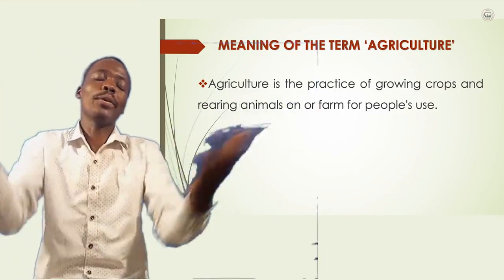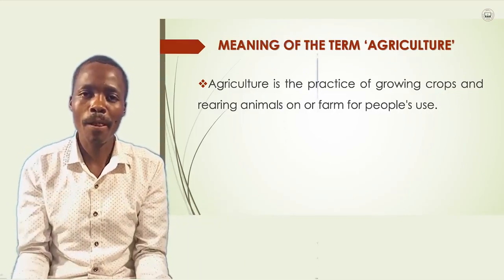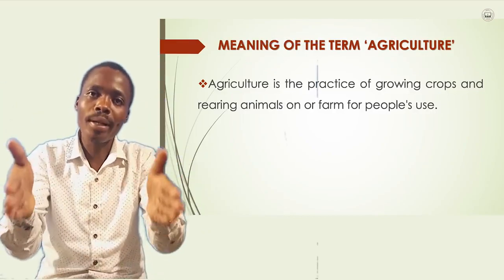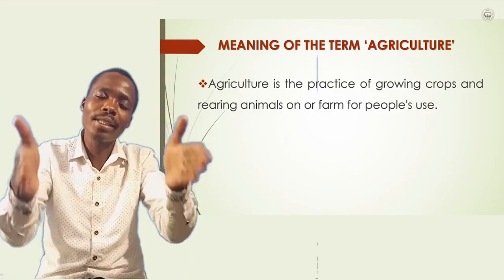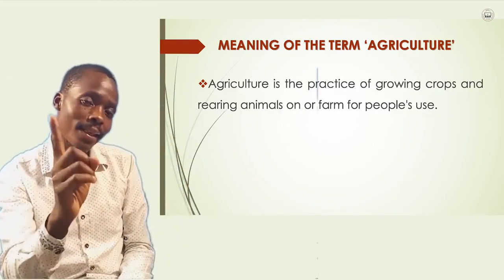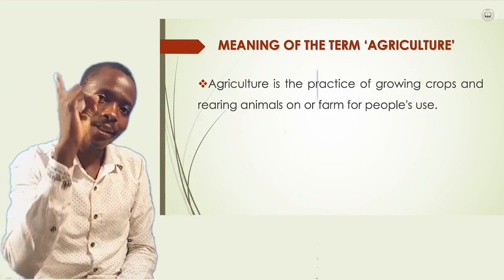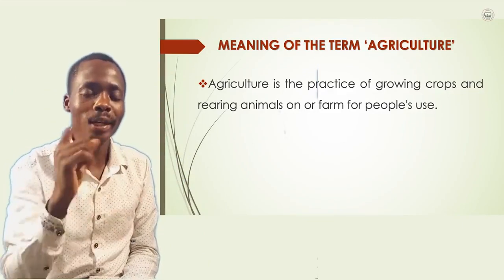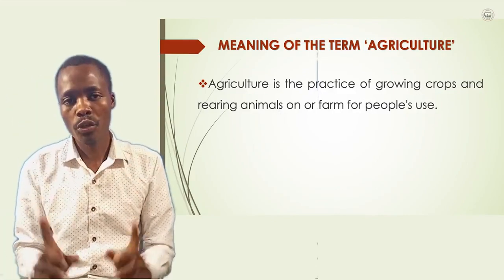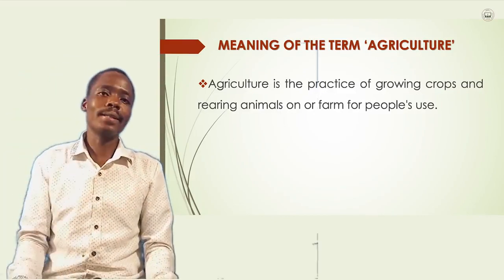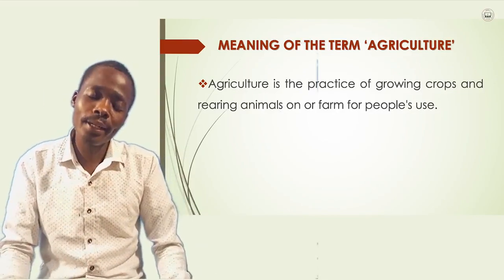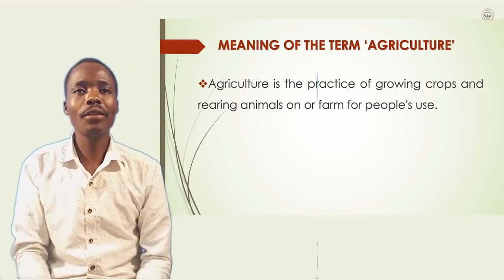You cannot pay an aeroplane there. That one is not an animal. You pay cows, you pay goats, whatever they tell you, but it is linked to domestic or agricultural animals. That is why we are saying that agriculture is the source of everything for people's use. We use these in different aspects. So that much is very important. That's why the government of Malawi is implying to you to read about agriculture. That is the definition of agriculture.